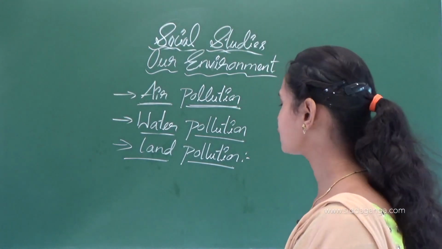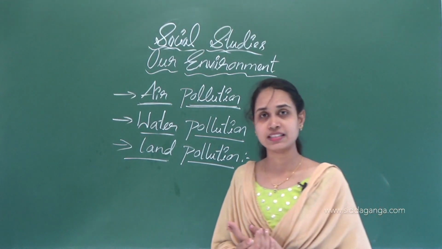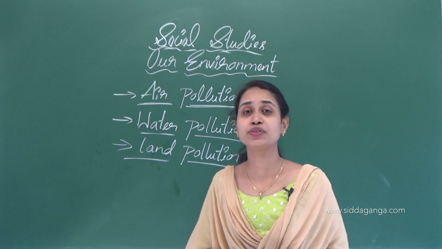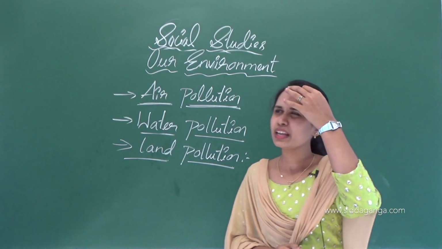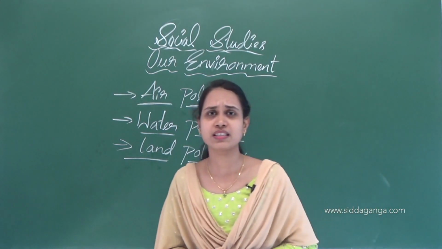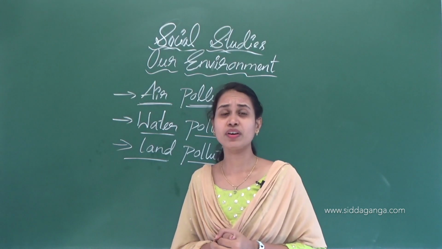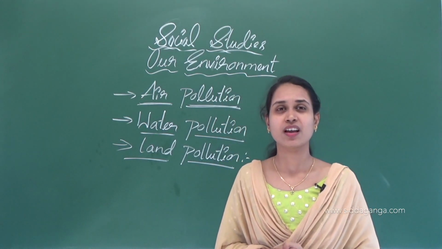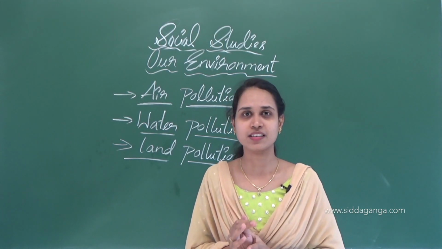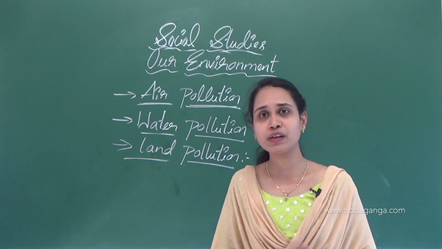And it destroys the natural beauty of our environment. There are so many examples we can see in our surroundings. Nowadays we can't see that much beautiful things because of pollution.